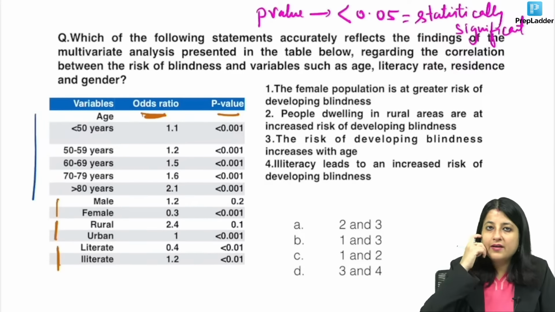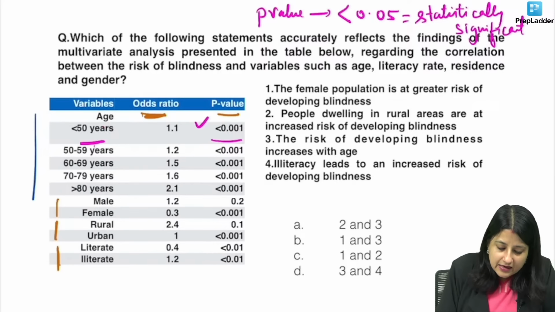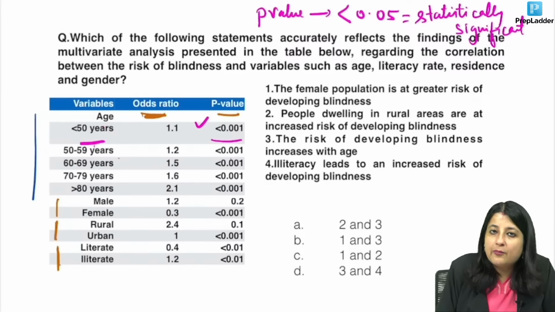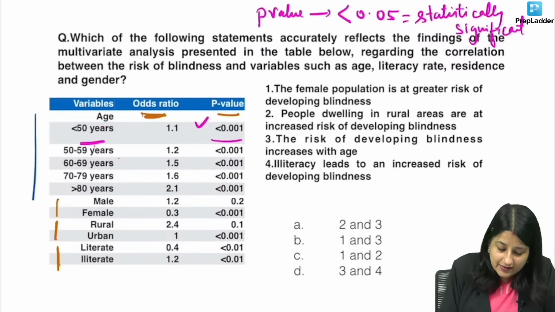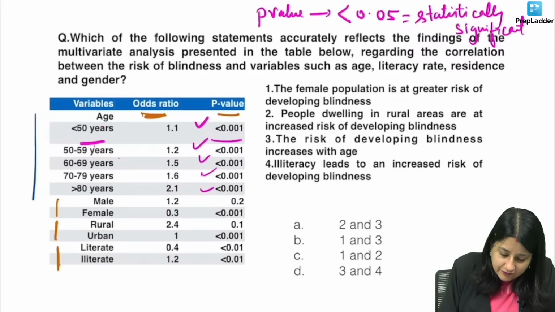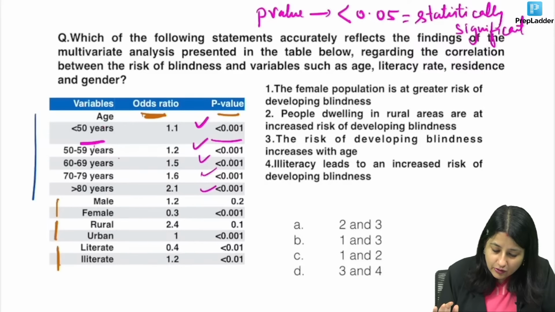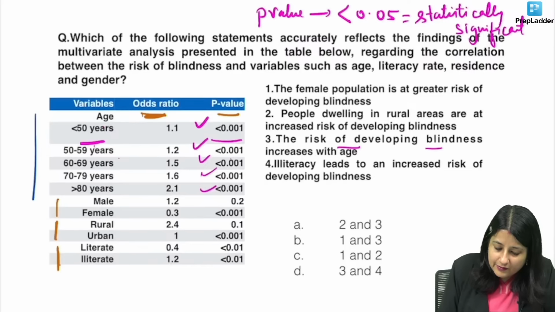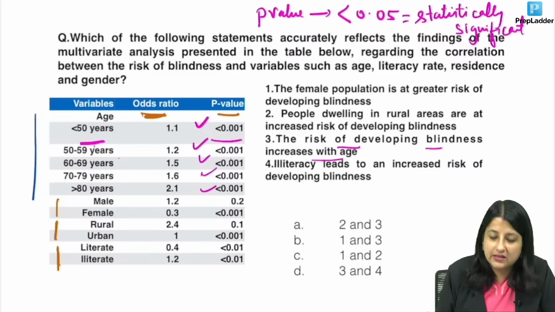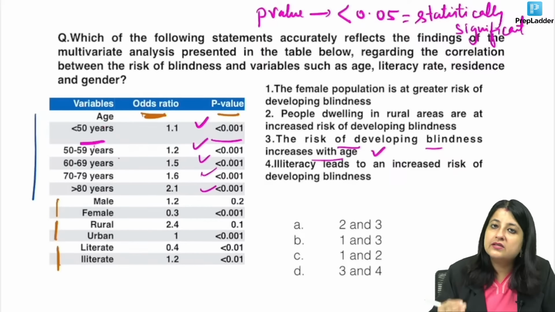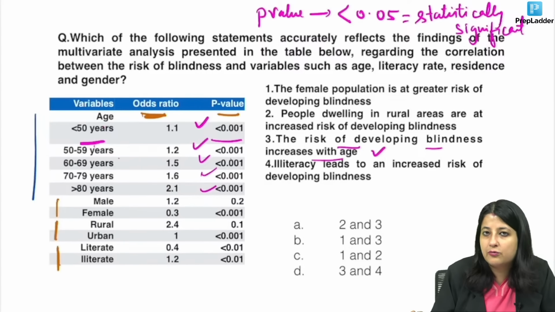So if you look at age less than 50 years, it is below 0.05, significant. 50 to 59 years, 0.001, significant. 60 to 69 years, 0.001, significant. That means age has a significant association. It is below 0.05. So have they given any statement? Risk of developing blindness increases with age. Absolutely correct, because everywhere the p-value is below 0.05.